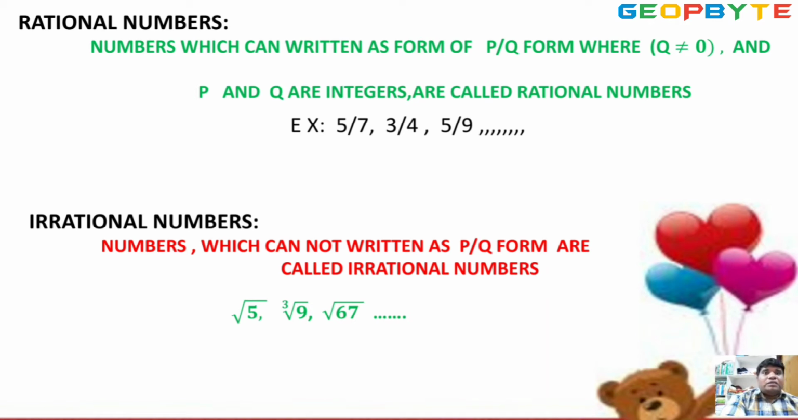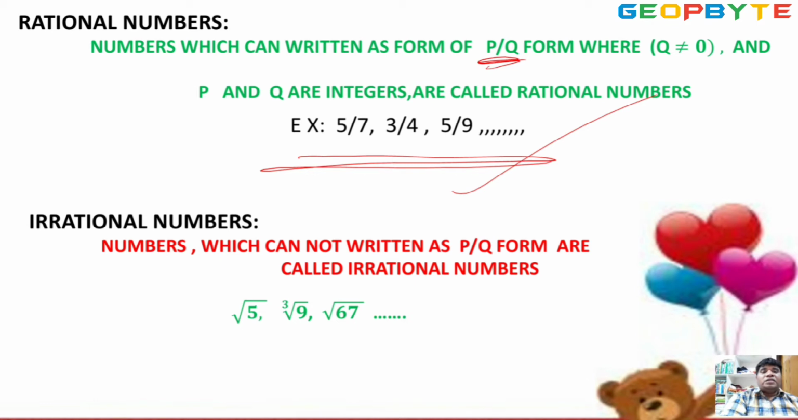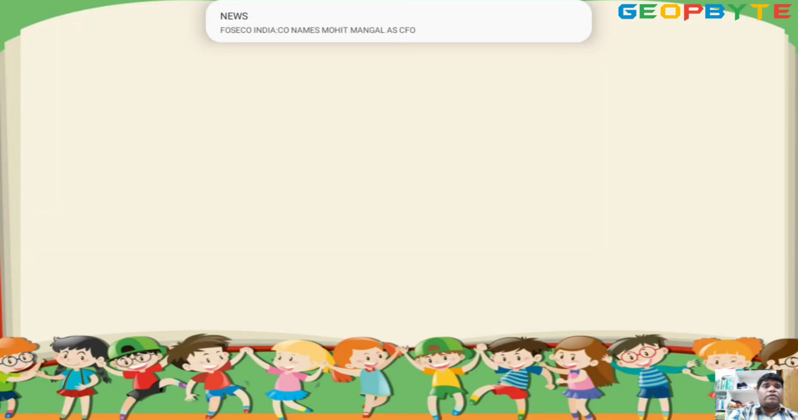that. Rational numbers. Numbers which can be written in the form P by Q, where Q is not equal to 0 and P and Q are integers, are called rational numbers. Irrational numbers. Irrational numbers are numbers which cannot be written in P by Q form. Look at square root of 5, cube root of 9, root 67. Next.